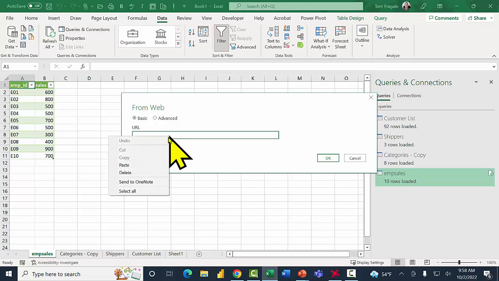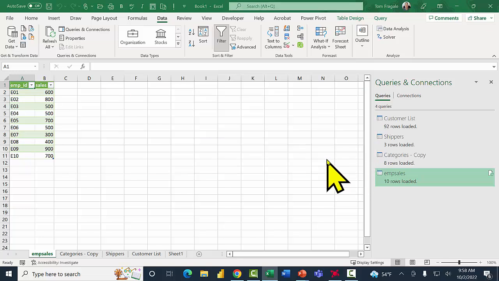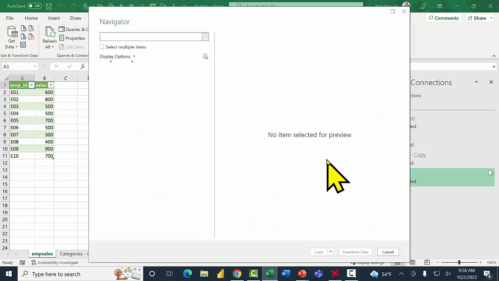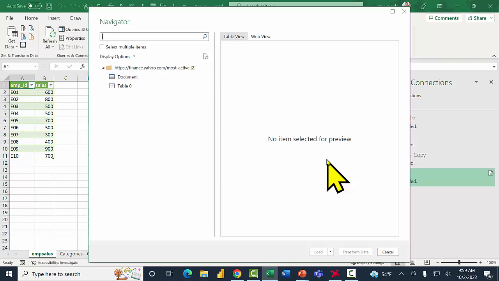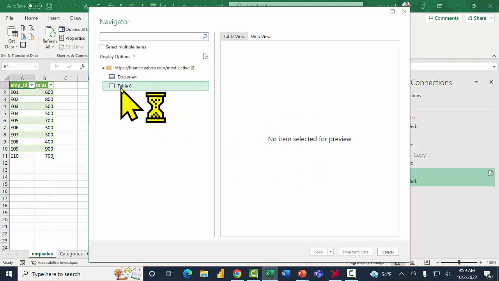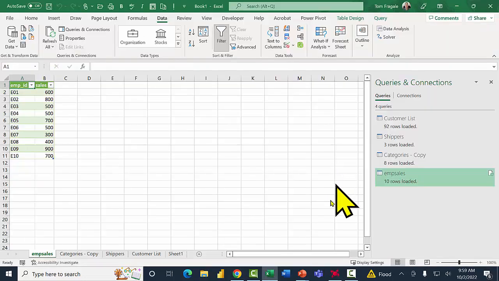I'm going to paste the website in. Otherwise, you have to type it in, and you have to get it exactly right. So I would rather copy and paste that. I'm going to click OK. It's trying to connect to that website, and it's trying to see if there's any useful data there. Once again, we get the navigator window, and then usually it's the one that says Table 0 or Table 1 or something like that. So I'll click on Table 0, and I'll come down here, I'll pick on the word Load, and now let's see if that's going to pull it in.